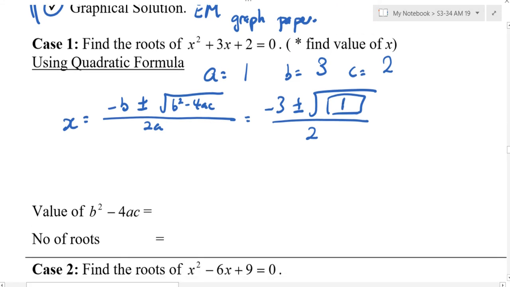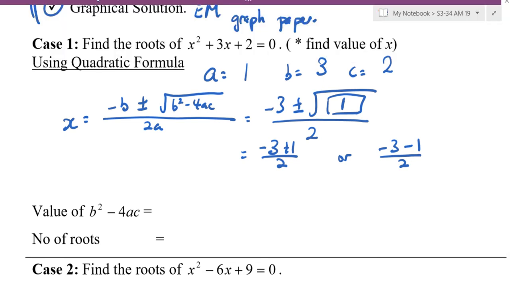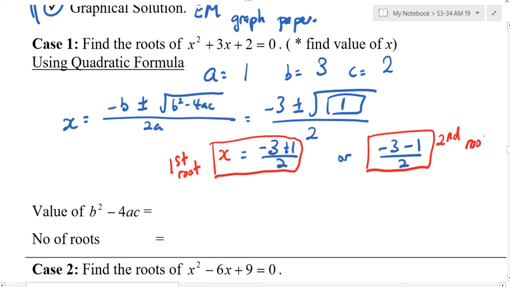One. So what's the answer? -3 plus 1 over 2 or -3 minus 1 over 2, because square root 1 is 1. How many roots do you see? 2. So can you circle the root? This is the first root. This is the second root.